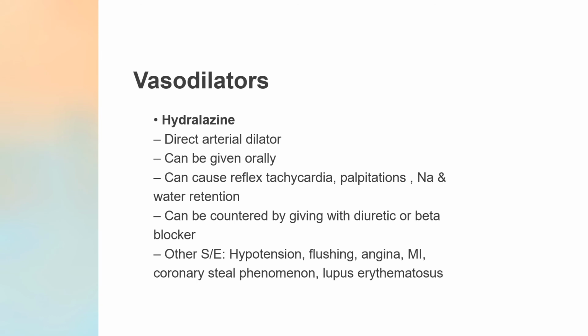Now these side effects or these actions which are produced because of vasodilators can be countered by giving a diuretic or beta blocker. Like for reflex tachycardia, you will give a beta blocker. For sodium and water retention, you can give a diuretic. Now the other side effects are hypotension, flushing, angina, MI, coronary steal phenomenon, and lupus erythematosus. These are seen as side effects. Okay.